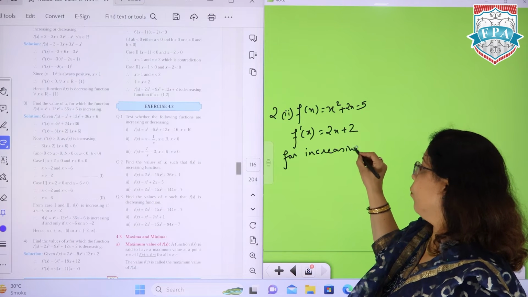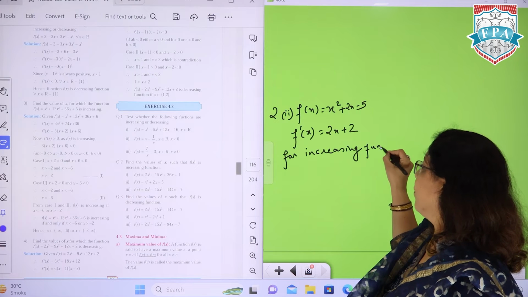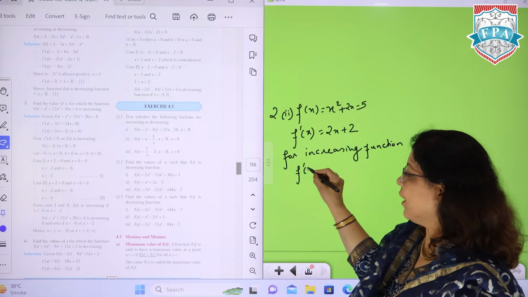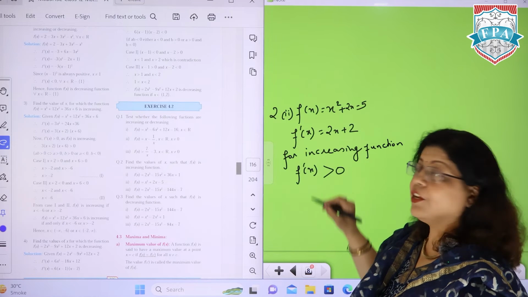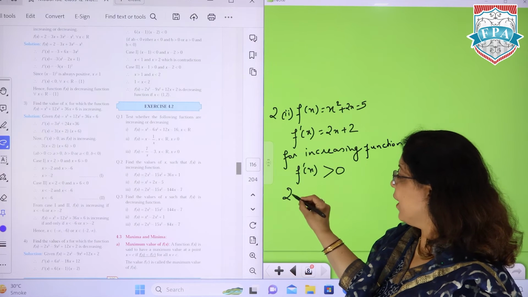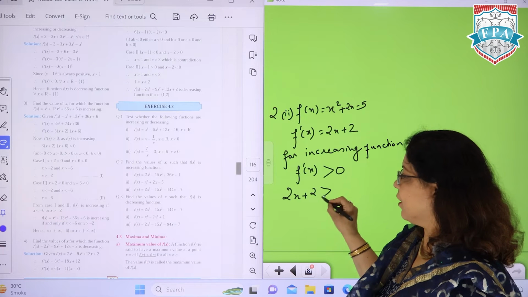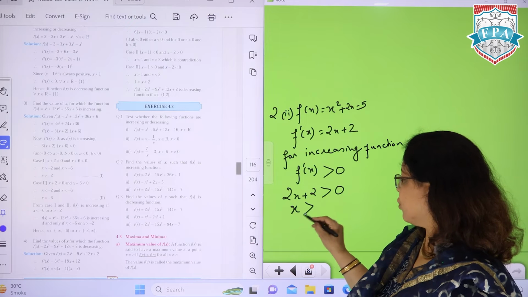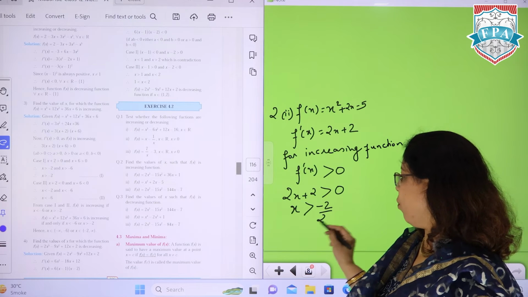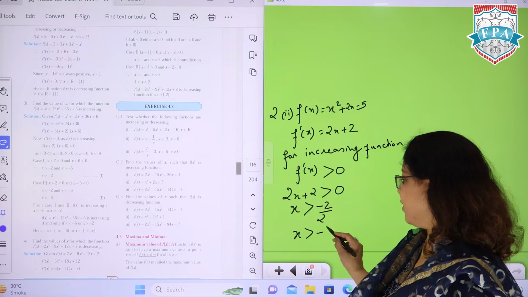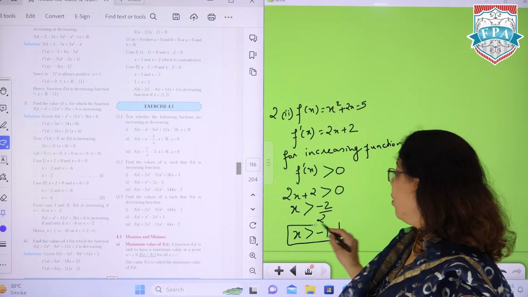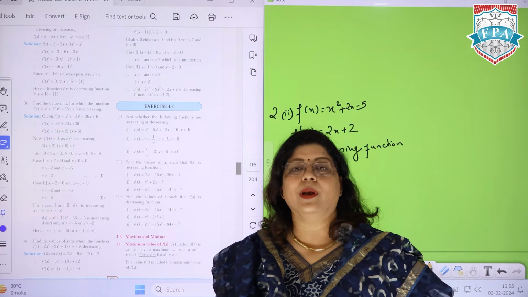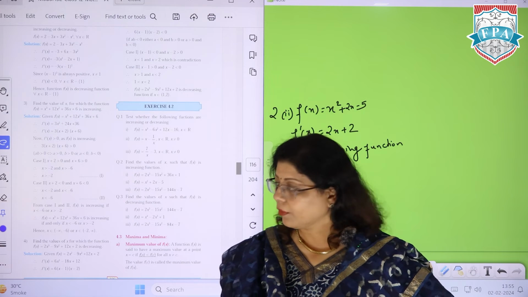We have already studied that for an increasing function, f dash x should be greater than 0. So your 2x plus 2 should be greater than 0. And then you can get the value of x, which is minus 2 by 2, or you can say x greater than minus 1. So for all the values of x greater than minus 1, this function will be increasing.